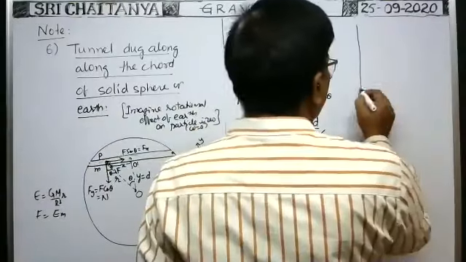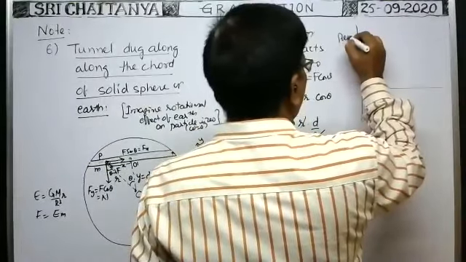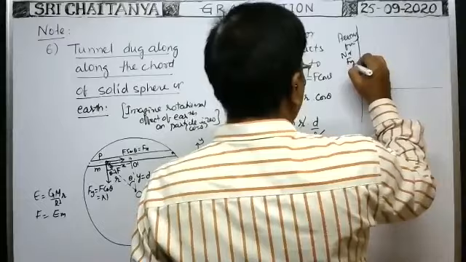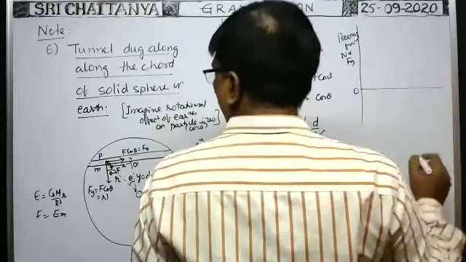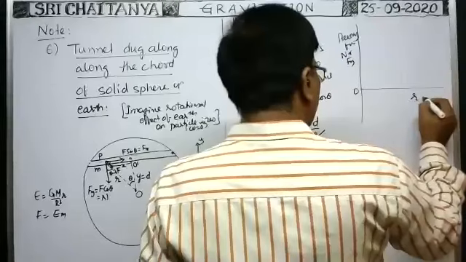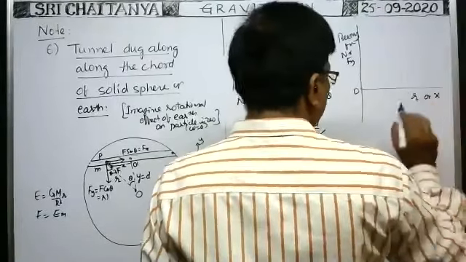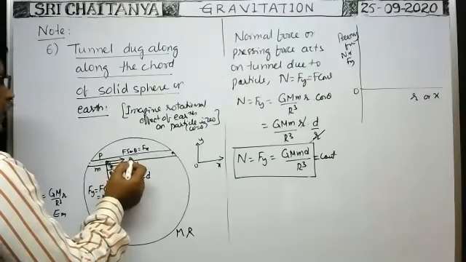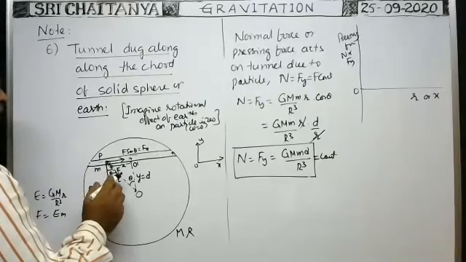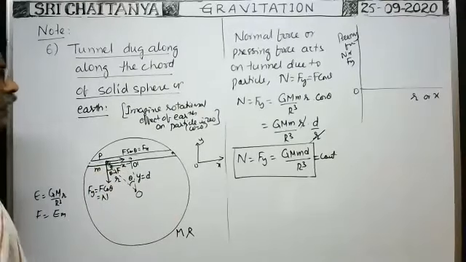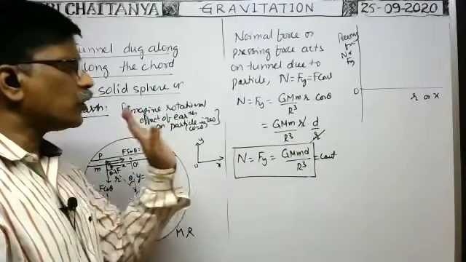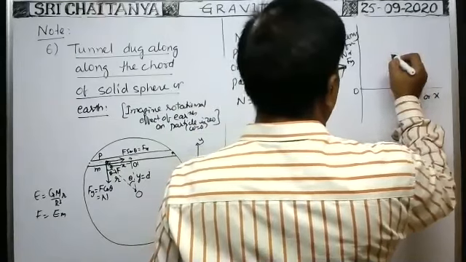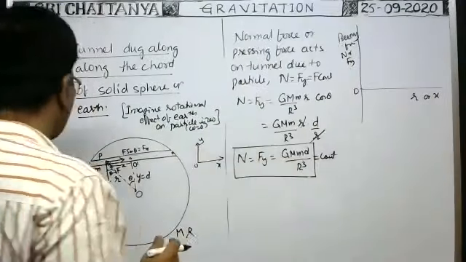So if you draw the graph between pressing force N or F_y and small r or x, where x is the distance of the particle from the midpoint of the tunnel, and small r is the distance of the particle from the center of the sphere, you take any one because the x term is not there, r is also not there here. That is constant. That's why you will get a constant, even when r is equal to 0.